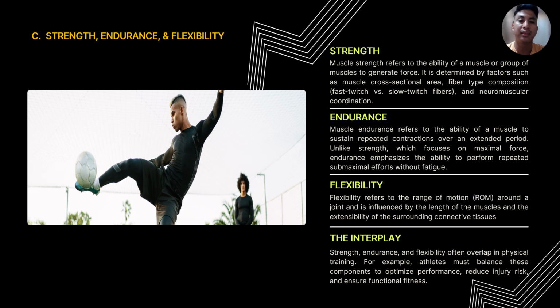Training for strength typically involves resistance exercises that focus on maximizing force production, which results in hypertrophy or muscle growth. Endurance: muscle endurance refers to the ability of a muscle to sustain repeated contractions over an extended period. Unlike strength, which focuses on maximal force, endurance emphasizes the ability to perform repeated submaximal efforts without fatigue.